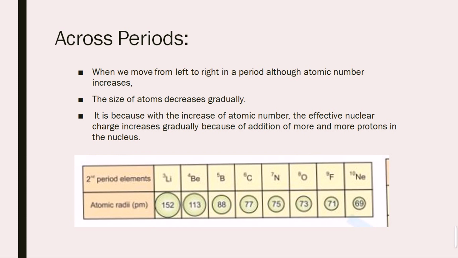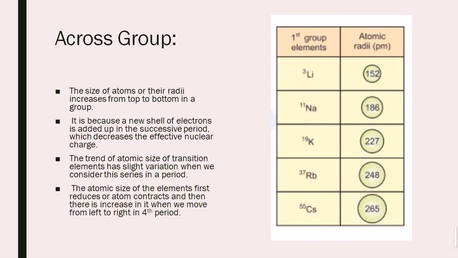And what will happen in the groups? The size of the atom and their radii increase from top to bottom in the groups. Here is a big difference between the periods and the groups: in the period the size decreases, but in the group the size increases from top to bottom. This is because a new shell is added to each successive period in the periodic table.